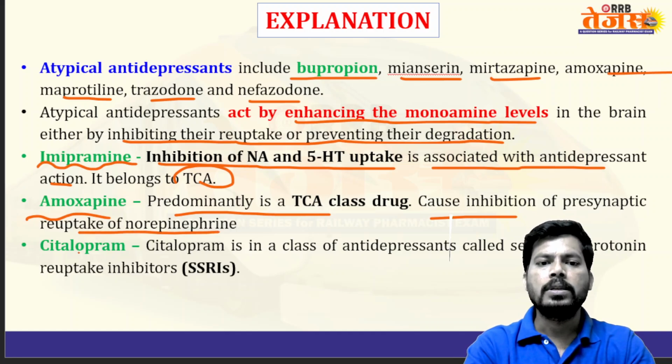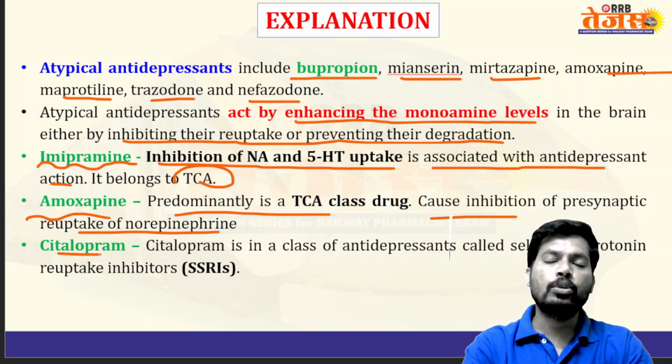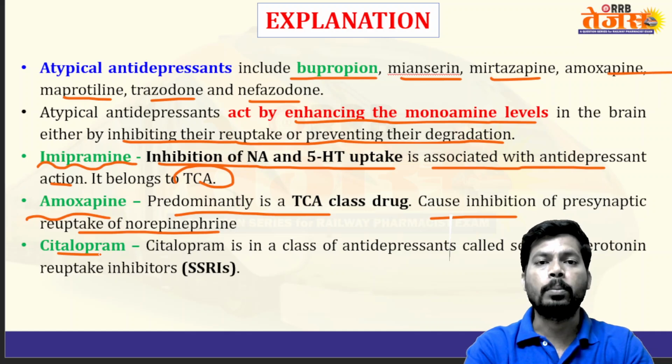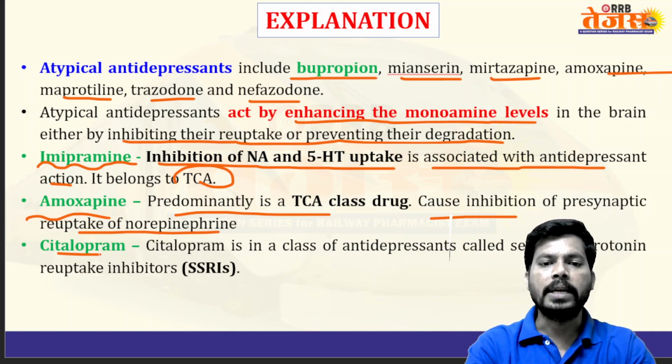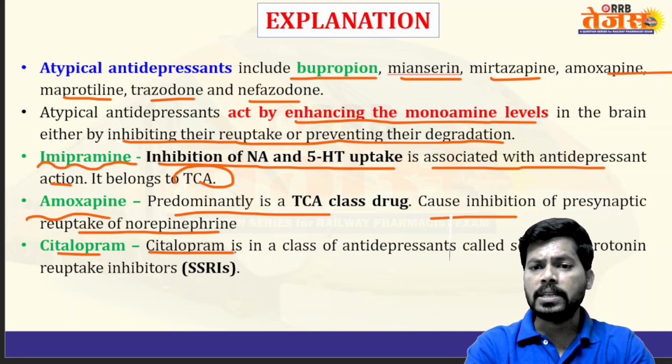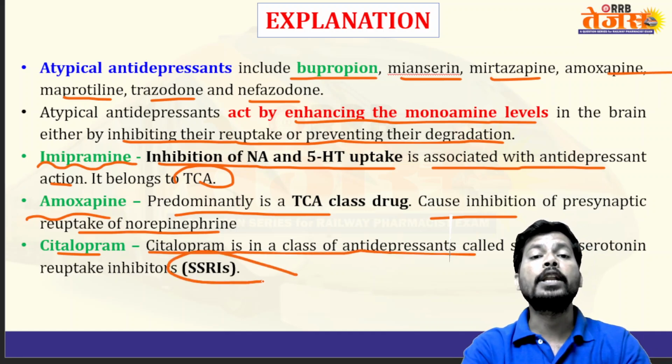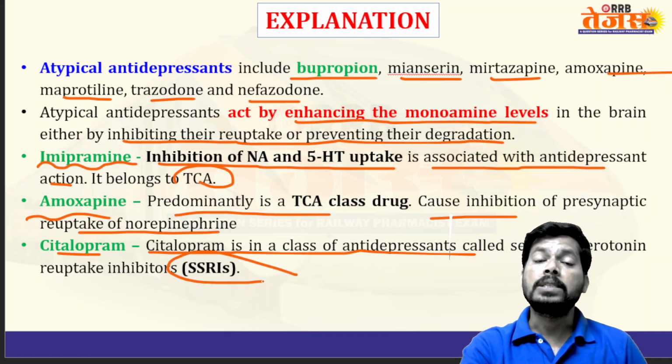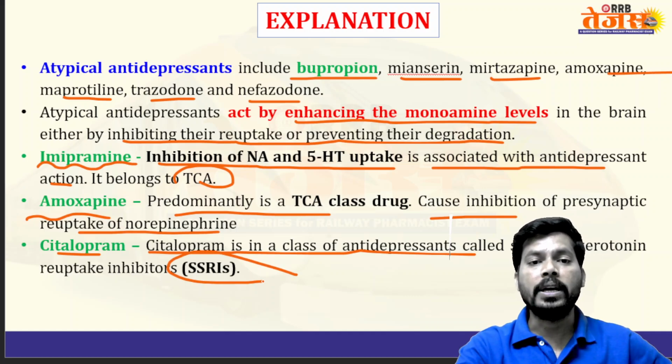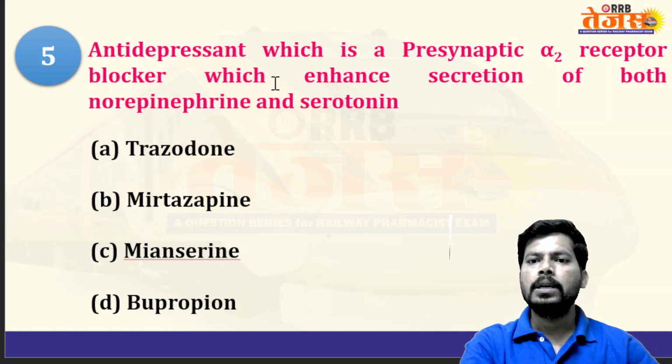Citalopram. The S isomer of citalopram is escitalopram, capital S. Citalopram is a class of antidepressant called SSRI. It selectively inhibits the reuptake of serotonin. Selective serotonin reuptake inhibitor.